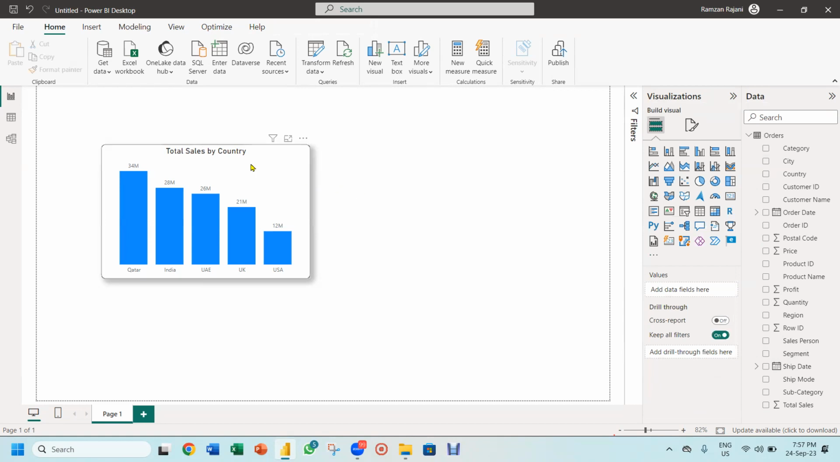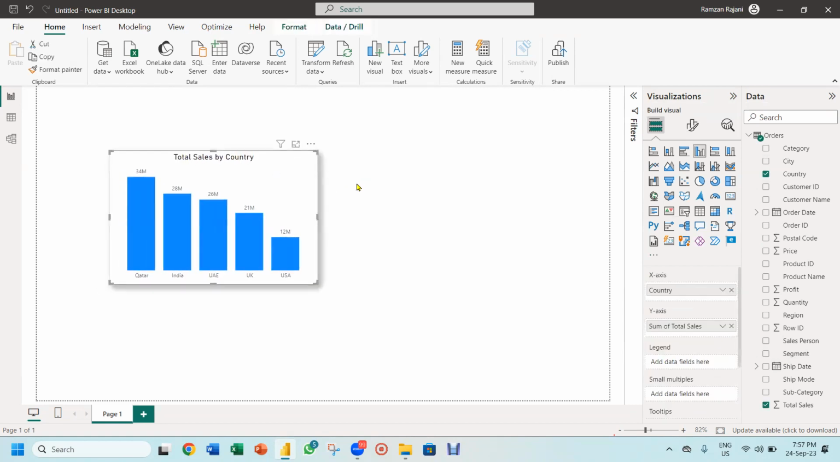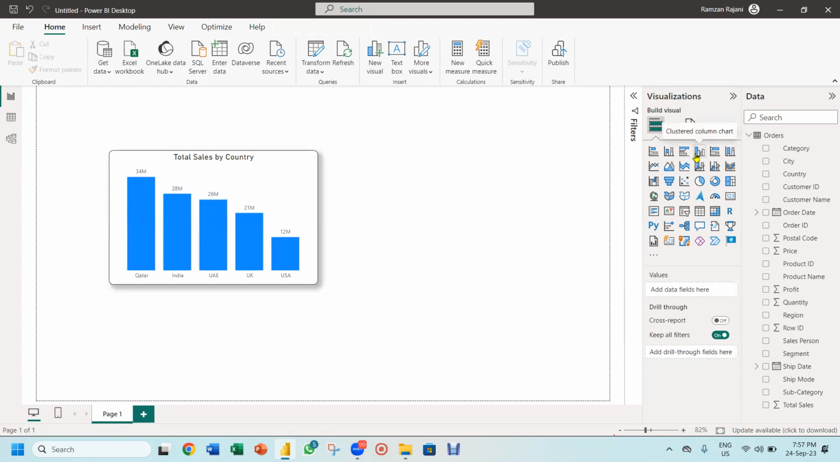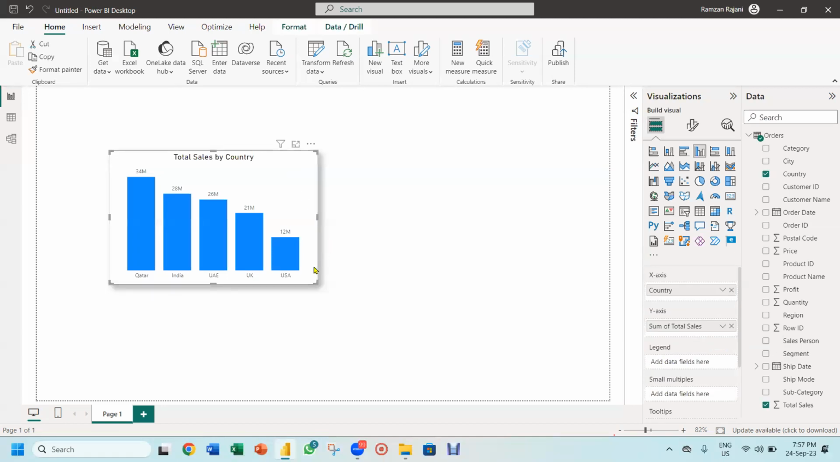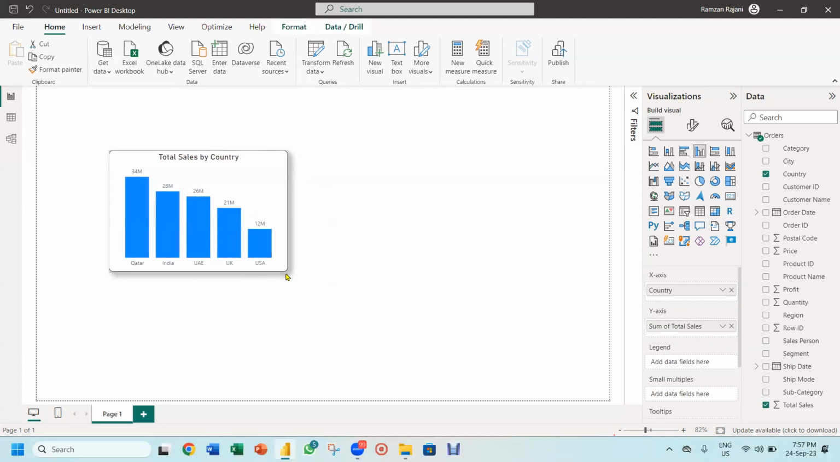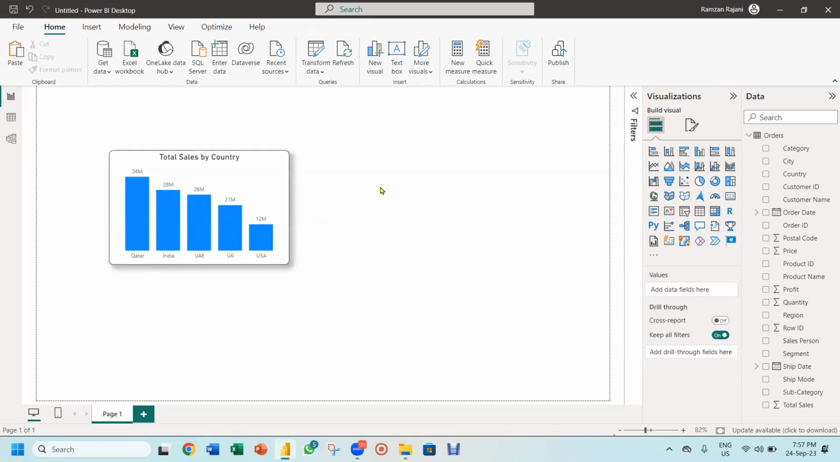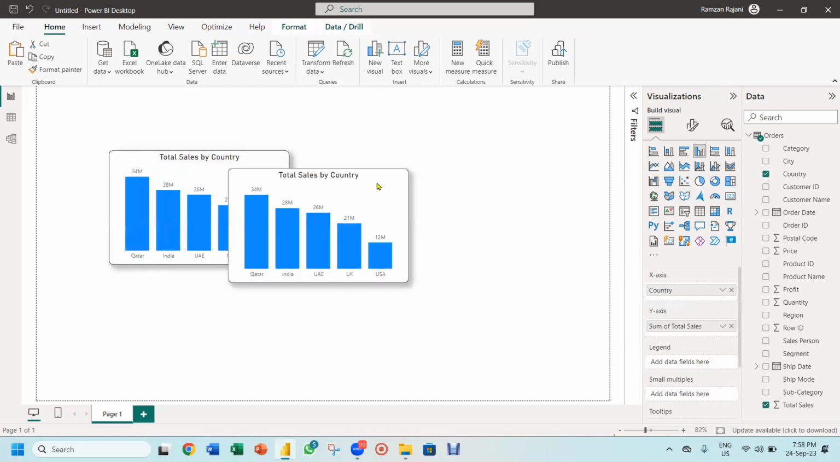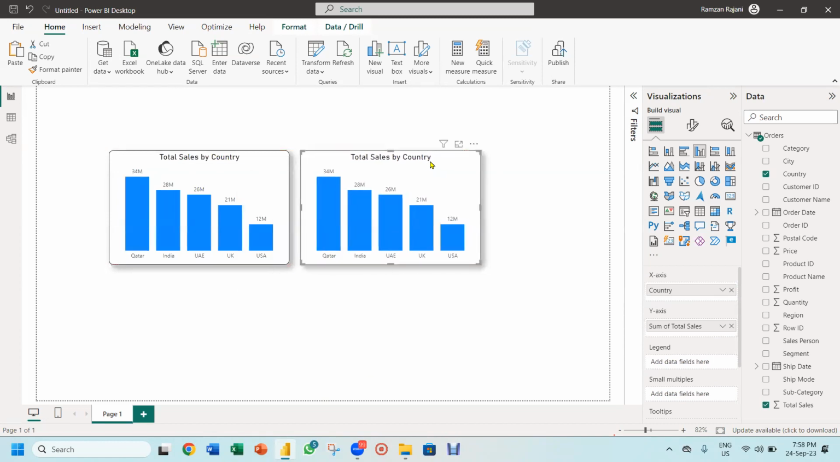Now I wanted to create, let's say, another chart in this. You can create another chart over here, but we will do copy paste now so that we can complete faster. So I click on it and say Control C for copy. I click outside and say Control V for paste and I got another chart. Simple.